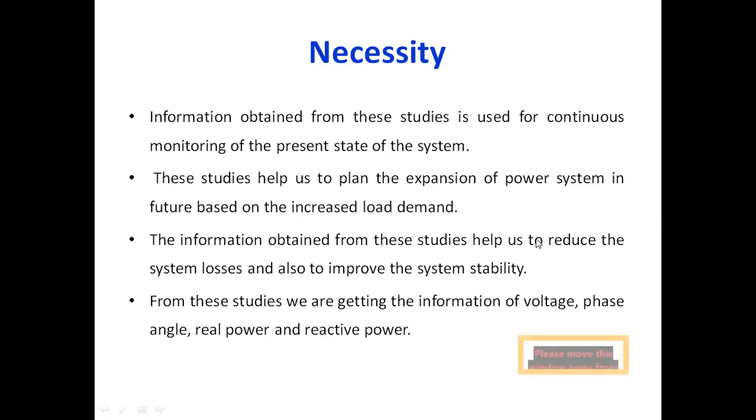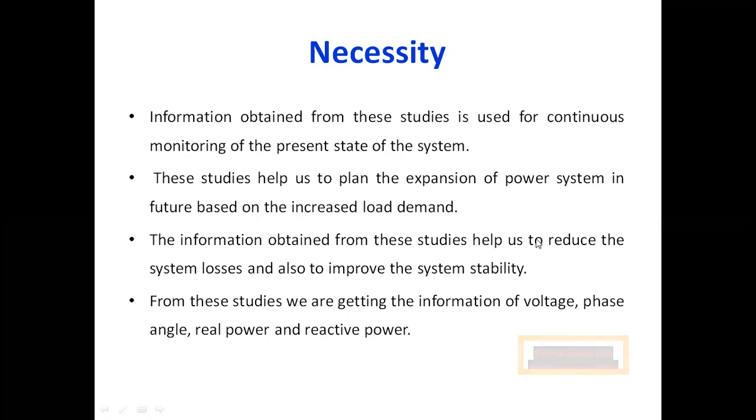What is the necessity of studying the load flow solutions? The very first point is that the information obtained from these load flow studies is used for continuously monitoring the present state of the power system. We have discussed this point in detail in the last class. What is the information that you are going to obtain from the load flow studies?